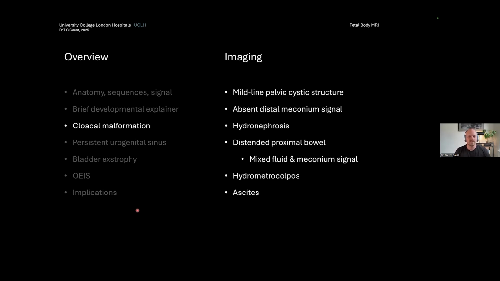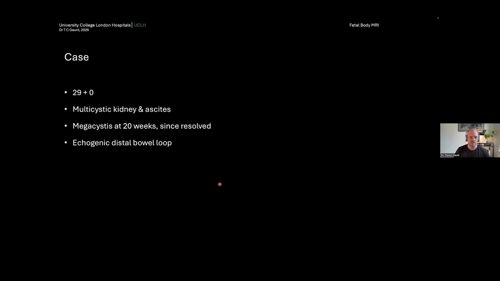Quite frequently, you have a distended proximal bowel because there's no rectum that's formed to allow for this meconium to pass distally, so it backs up. And then often, if you have a fistula or you have a common channel, you're going to end up with mixed fluid and meconium signal in the bowel, which shouldn't be the case. There should be no fluid signal in the distal bowel in the fetus. You may or may not have hydrometrocolpos, and quite frequently, if it's a big obstruction, then you'll end up with fetal ascites as well.